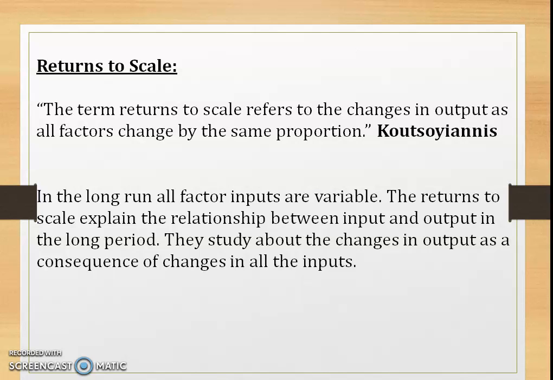In the long run, all factor inputs are variable. Unlike the short run production function, where one variable is considered, and the second analysis, where two variables are considered, as far as returns to scale, here all the factors are variable, right?